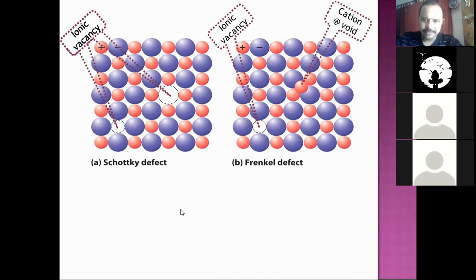Now you can see here, this is an ionic vacancy with no particle, whereas here you can carefully observe the particle has been dislocated from a lattice site to be accommodated in a vacant site, or the void space. So cation at void space indicates Frenkel.